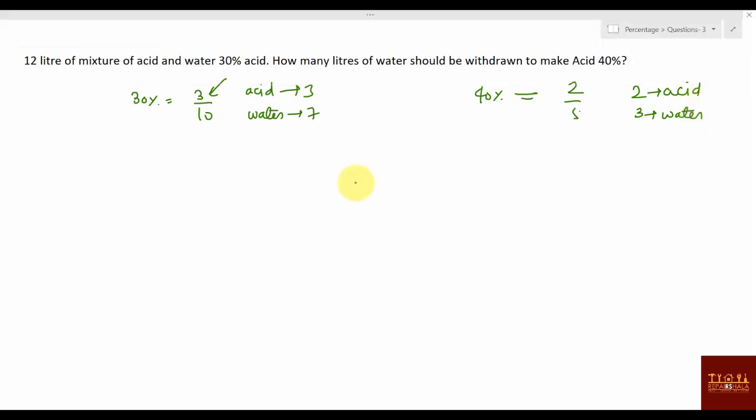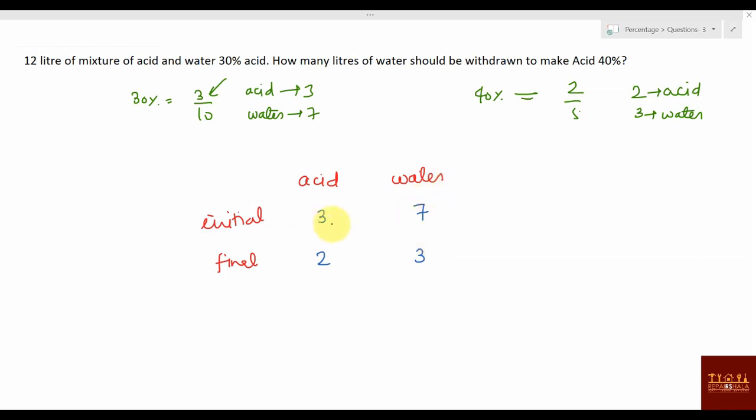How can we utilize this? Acid is given, water is given, the initial solution is given, and the final solution is given, as 1 or 2. Acid was 3 and water 7 in the starting case. In the second case it was 2 and 3. What is getting changed? Only water is getting withdrawn, right? Water is being withdrawn.